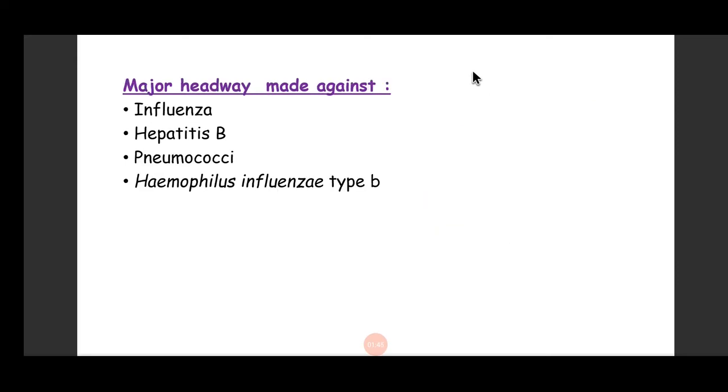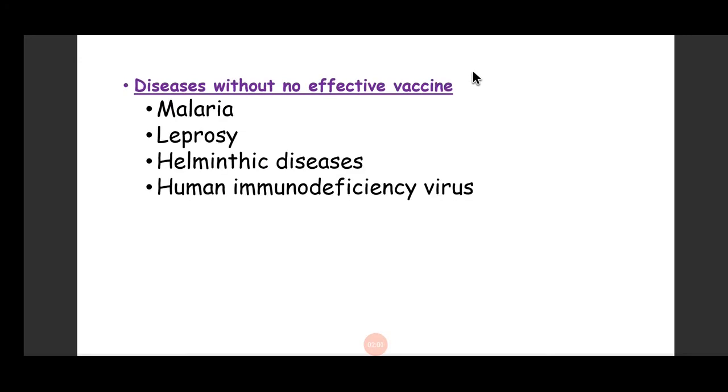And for some other diseases like influenza, hepatitis B, pneumococcus, and Haemophilus influenzae, we have achieved a great benefit for humankind. But there are diseases for which we do not have any effective vaccination yet, despite wanting to make one, like malaria, leprosy, helminthic diseases, and HIV. Despite our best efforts, we still do not have vaccines against these diseases.